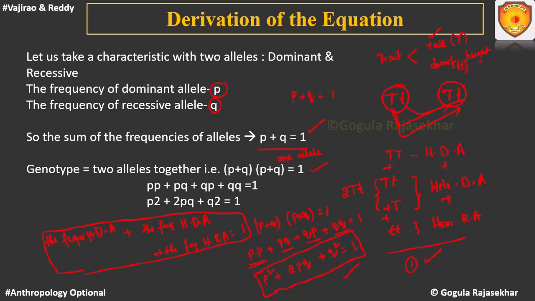First, they are assuming that there are ideal conditions, and based on those ideal conditions, they are deriving it, and they are supposed to get the entire value equal to 1. But in reality, it won't be 1. So that is when they say there is a deviation from the equilibrium. That means there is no ideal condition. That means there is genetic variation.